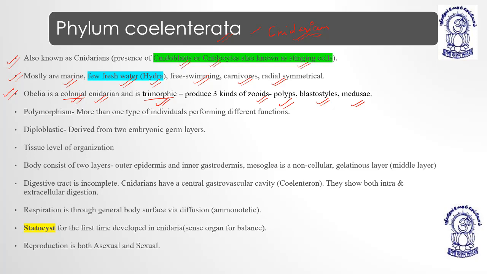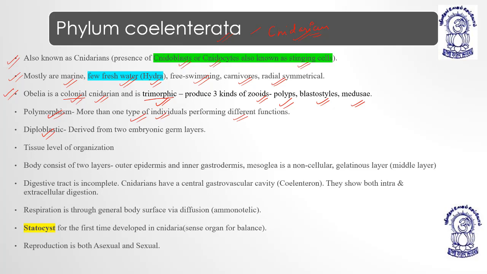Then coming to polymorphism, more than one type of individual performing different functions. Is it clear to everyone? Yes, it is clear. So what is polymorphism? When an organism exists in more than one form, and each form is associated with a particular function, that is polymorphism.